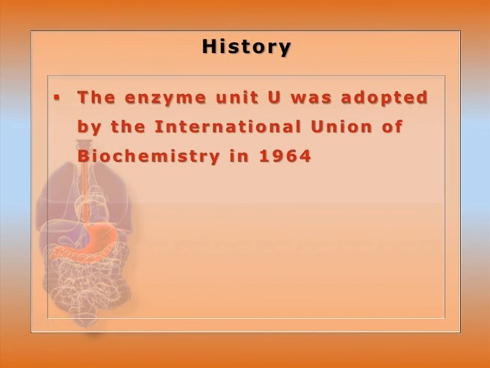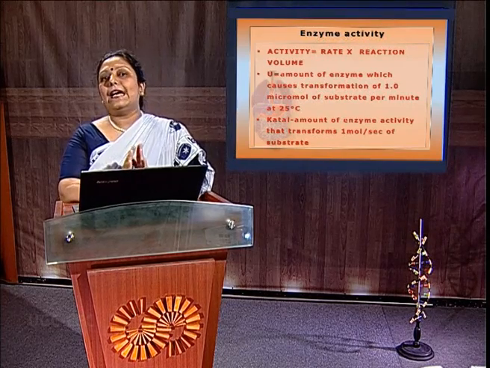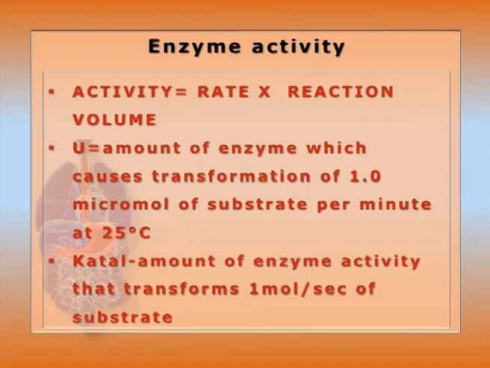So the amount of the macromolecule enzyme is quantified by the unit. First, in 1964, the enzyme unit U was adopted by the International Union of Biochemistry. Then the SI unit katal was recommended by the General Conference on Weights and Measures in 1978 and adopted officially in 1999. Now, enzyme activity is equal to rate times the reaction volume. Now, U is the enzyme activity unit. What is that? That is the amount of the enzyme that is needed to transform 1 micromole of substrate at 25 degrees centigrade per minute.